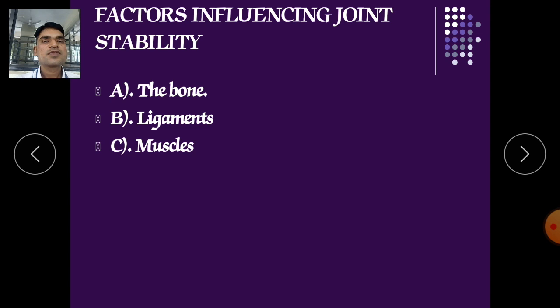Factors influencing joint stability: the first factor is the bone. Bone has a major role regarding joint stability. If your bones are demineralized, meaning the mineral levels are low.